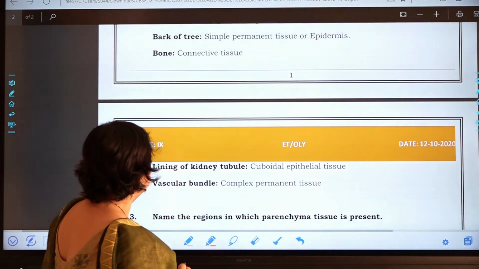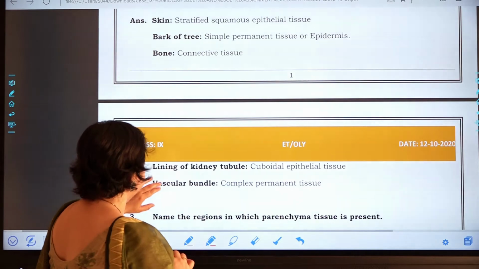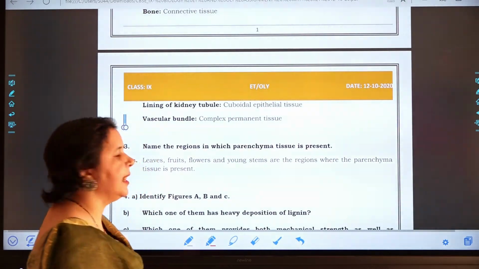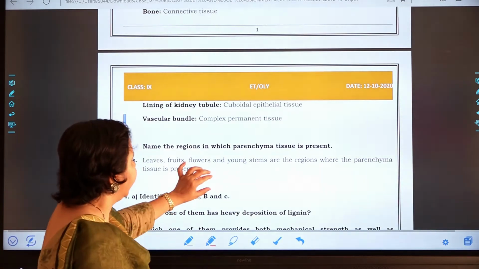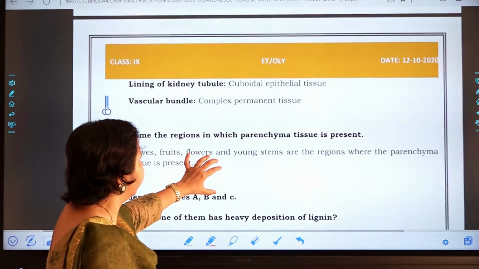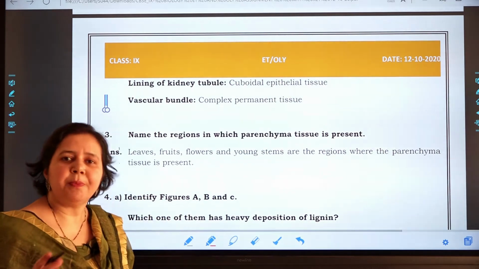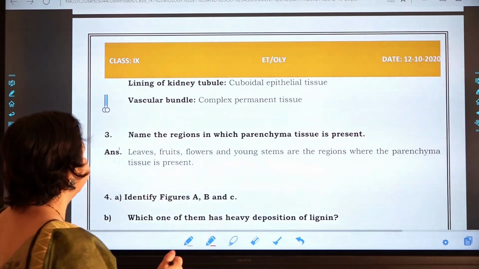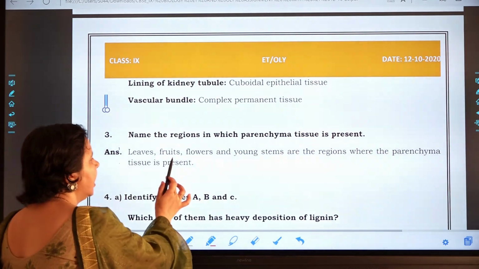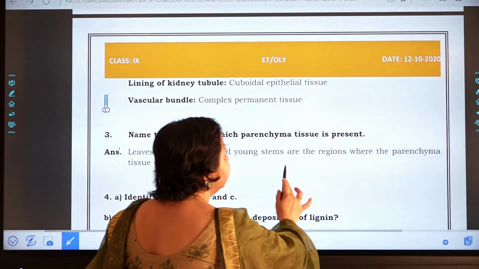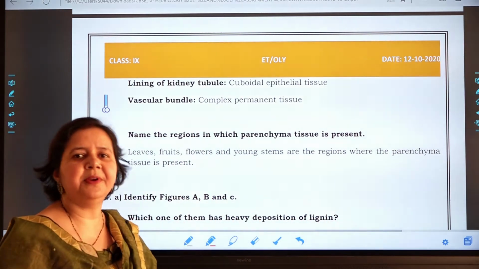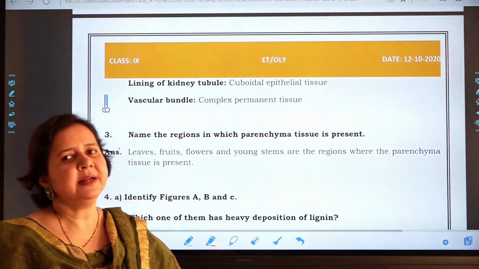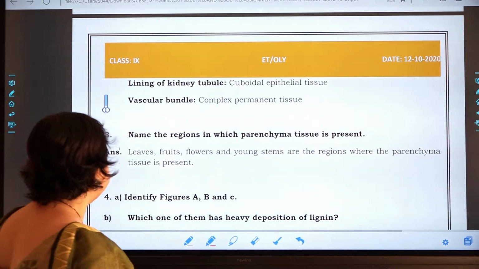Now the question number 3, it is asking, name the region in which parenchyma tissue is present. So parenchyma is present all over the plant body. Where is it present? It is present in leaves, fruits, flowers, young stems, like everywhere. Wherever the vacant region is present in the plant, there parenchyma is present.